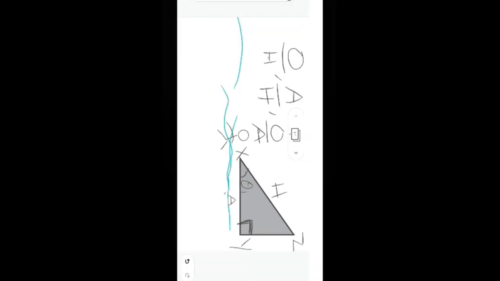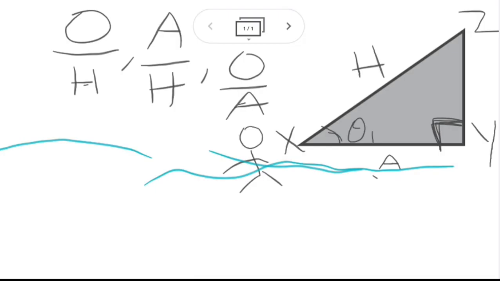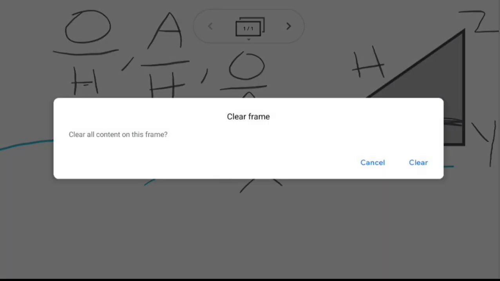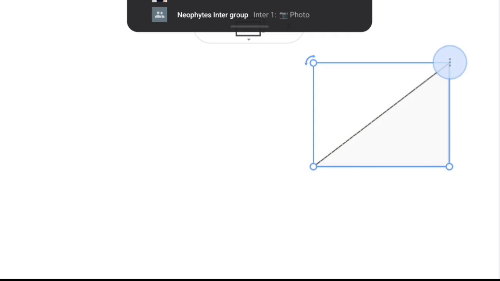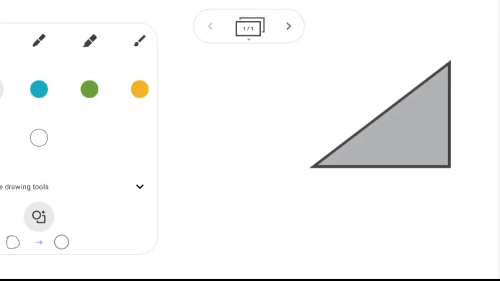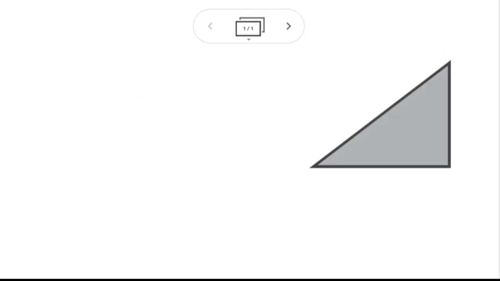Now how and why are these ratios useful? Let me make that clearer by clearing off the entire screen and drawing a right angle triangle, just the way we did with the black pen. Let's draw a right angle triangle just like that, and make this a 90-degree angle. Let us again assume that the angle is over here and it is called theta, and now we have the opposite side, the adjacent side, and the hypotenuse side.